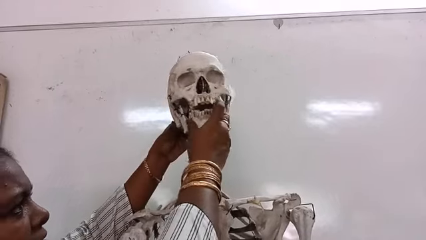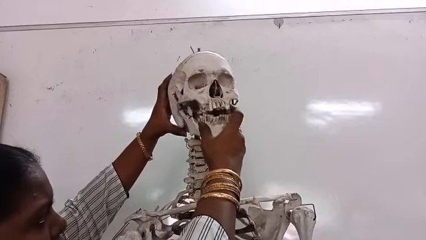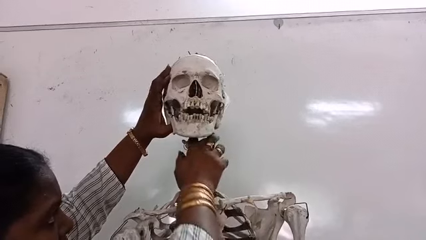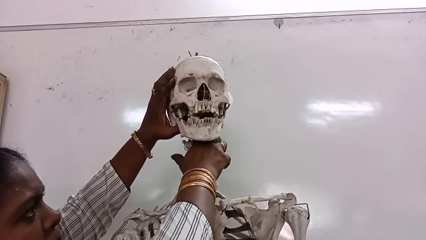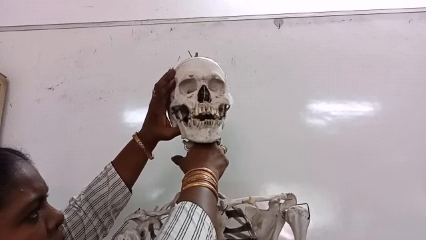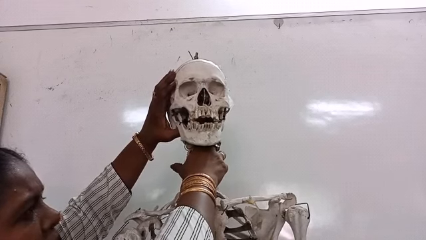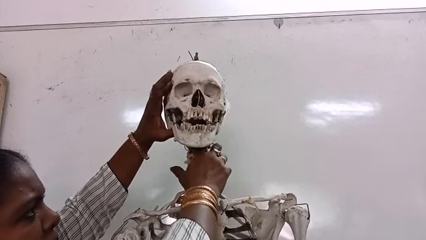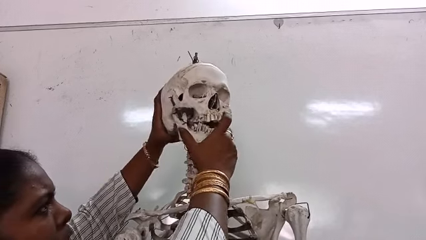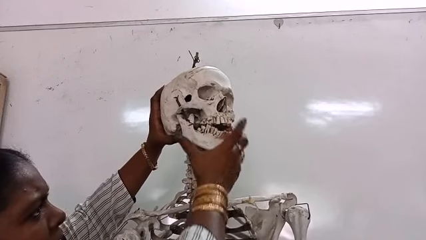And the skull has a hole through which the medulla oblongata from the brain passes and connects with the spinal cord. It also has projections, the occipital condyles.